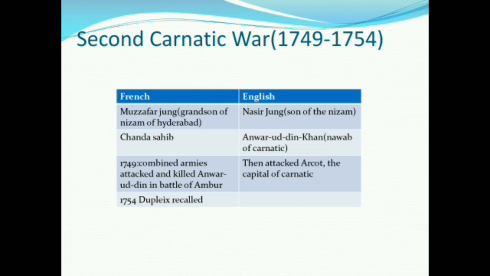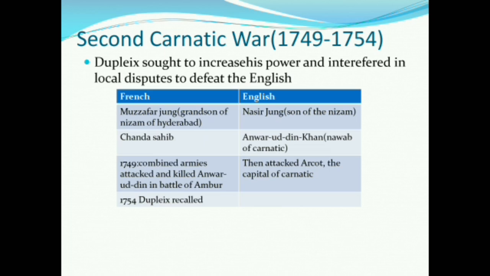But as you know, Britishers and French are always ready. So after a year, the second Carnatic War happens. Dupleix sought to increase his power, and now he started interfering in local disputes. In the region around Carnatic, there were two powers: the Nizam of Hyderabad and the Nawab of Carnatic. So Dupleix started interfering in the local disputes.